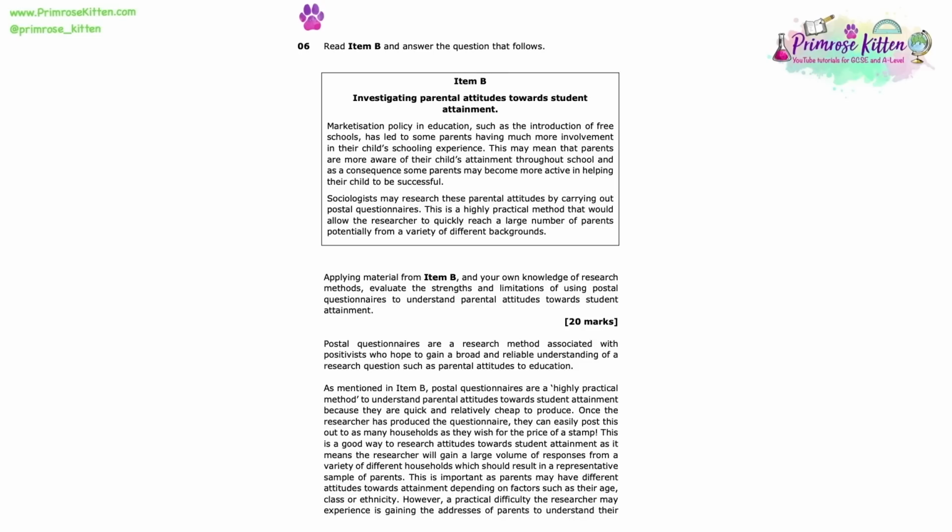So in our brief introduction, all we need to do is show the examiner that we know it is our more scientific sociologists, i.e. positivists, who favour quantitative research methods such as postal questionnaires because they focus on gaining reliable data, i.e. that means they favour any method where there is a standardised set of questions such as questionnaires, which means we can complete the research again and again and be likely to see similar results.